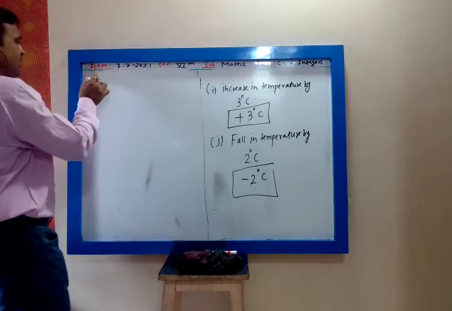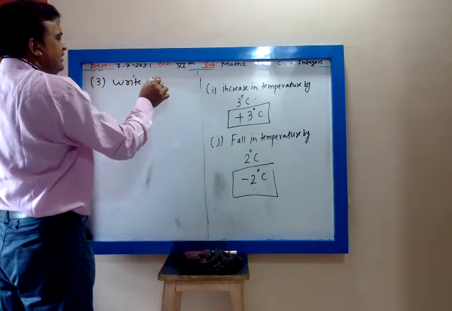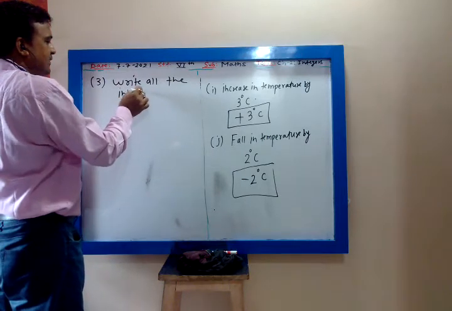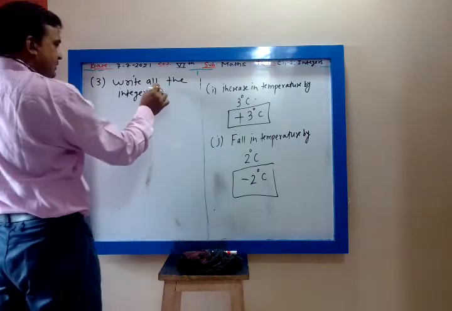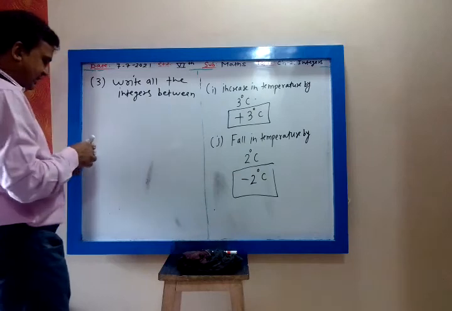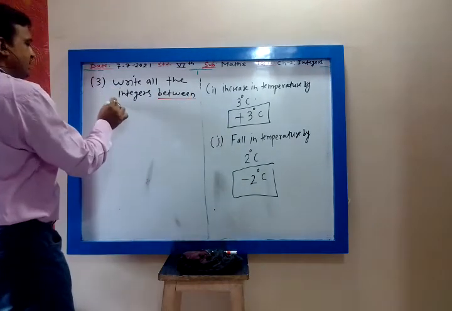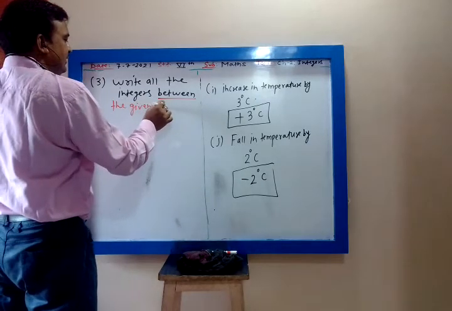Now third one, write all the integers between the given pairs. It is between. Remember, my dear.